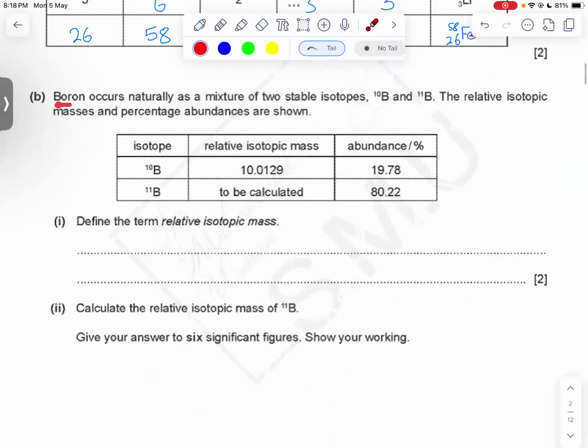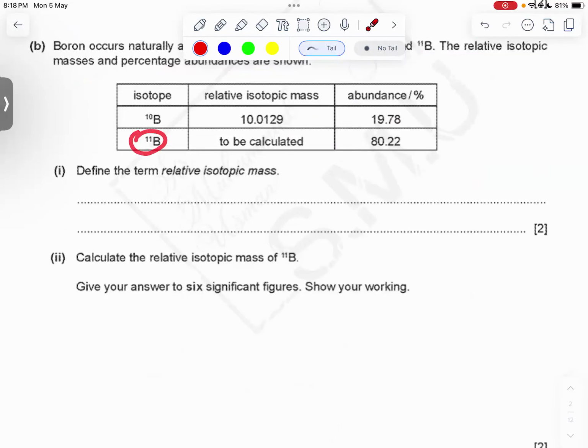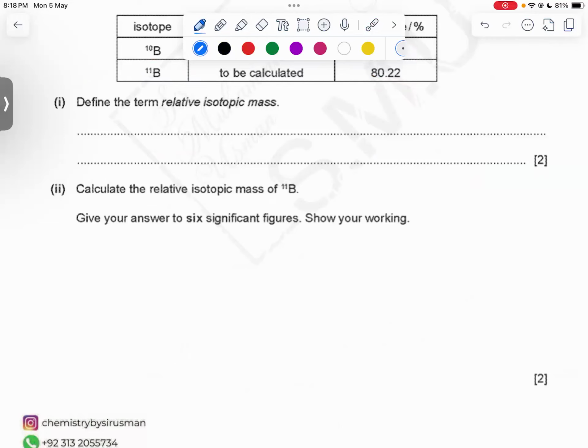Okay, next question. Boron occurs naturally as a mixture of two stable isotopes, 10B and 11B. The relative isotopic mass and percentage abundance are shown. All right, for 11B, we want to calculate its relative isotopic mass. We are given everything else. Okay, define the term relative isotopic mass. So now they want to ask you what relative isotopic mass is. Basically, relative isotopic mass would have the same definition as relative atomic mass, but instead you won't say average mass of all the isotopes, you would just say mass of an isotope of an element.